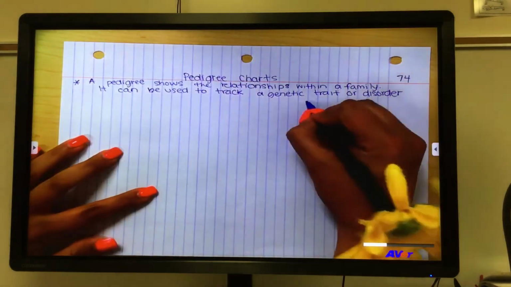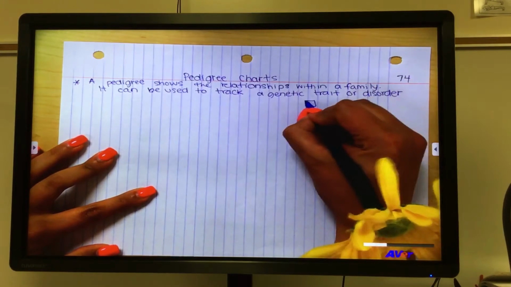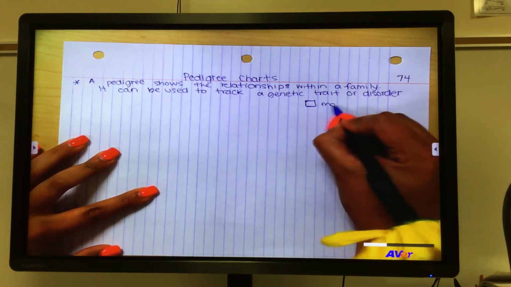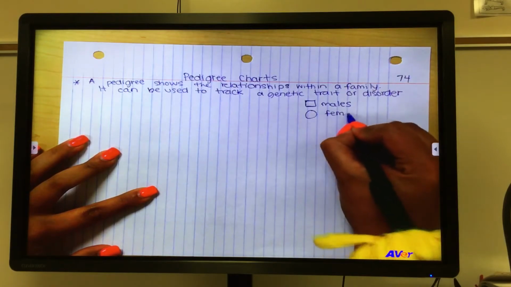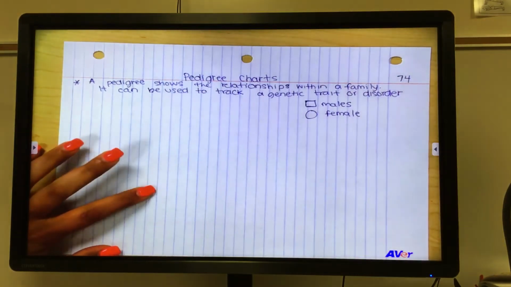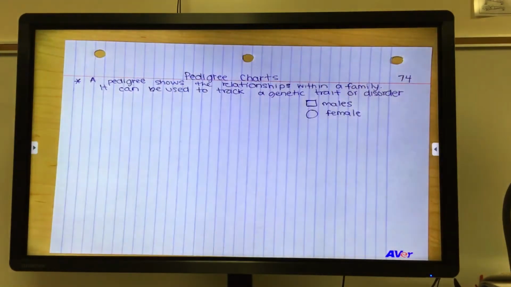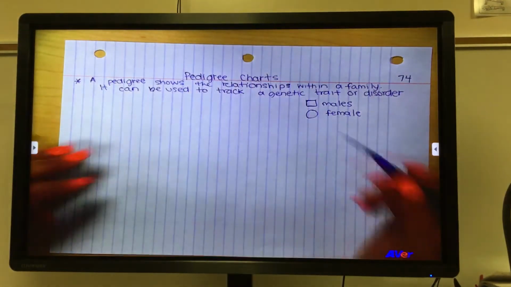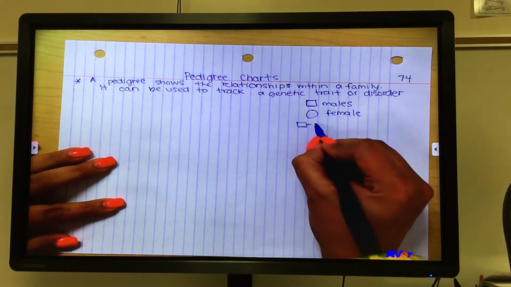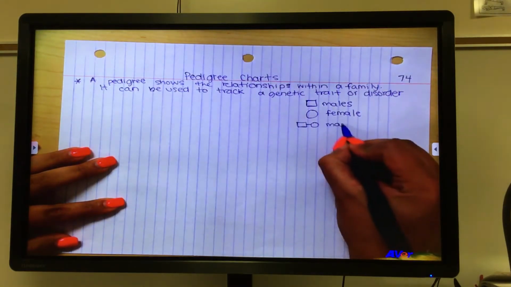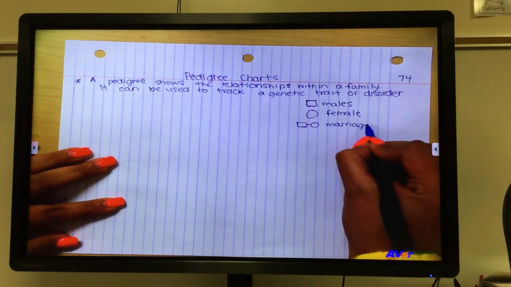This key, so draw this with yours, says that squares are males, circles are females. And that's always the case. We represent males with boxes or squares and females with circles. And if two are married, we represent that with a line between them. So this shows a marriage.